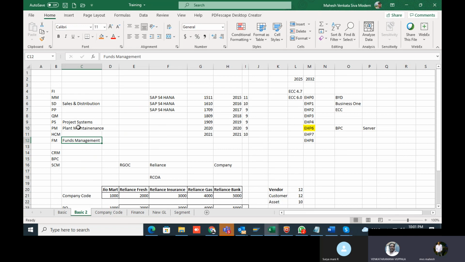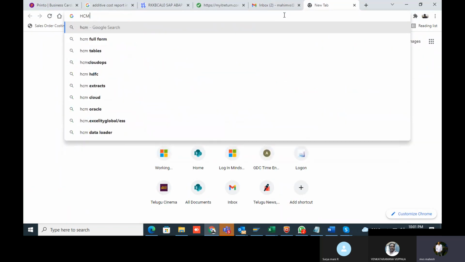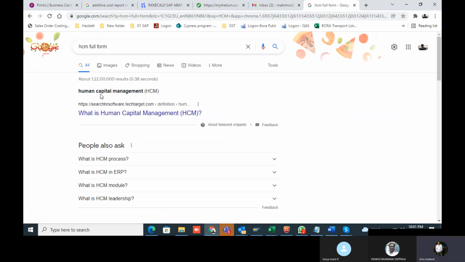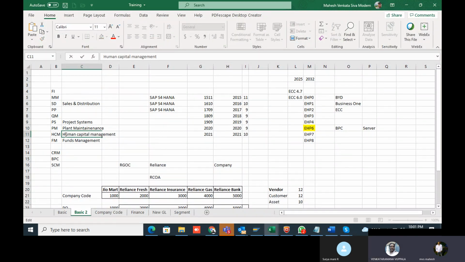The next one is funds management. Funds management is only for budgeting control purposes. This is the HR module, and the next one is funds management. Funds management is actually implemented by government sectors only.